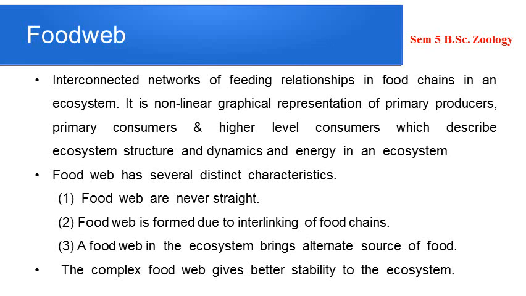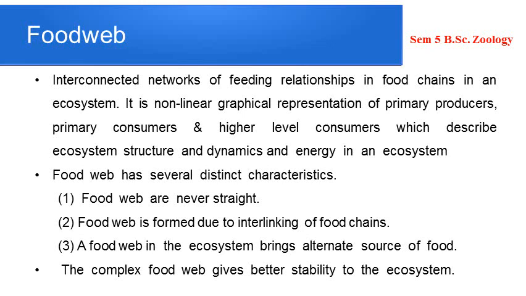And a food web is actually formed by the interlinking of many food chains. As the number of food chains included in a food web increases, the complexity of the food web increases, and the stability of the ecosystem increases. So ecosystem stability, its dynamics, etc., does depend upon how complex a food web is, how many different food chains are included to form a food web in the ecosystem. So that is regarding the food web.